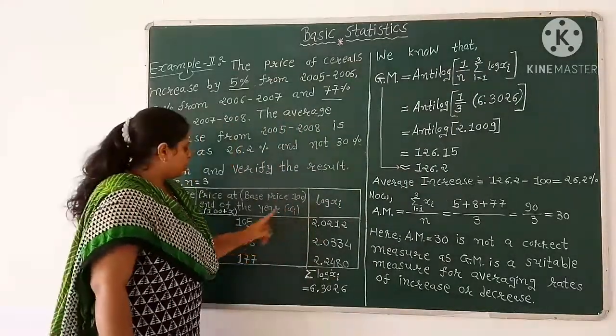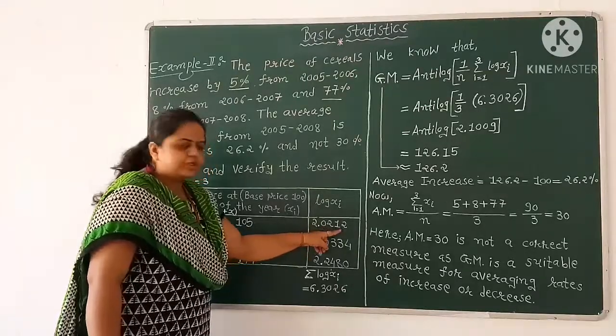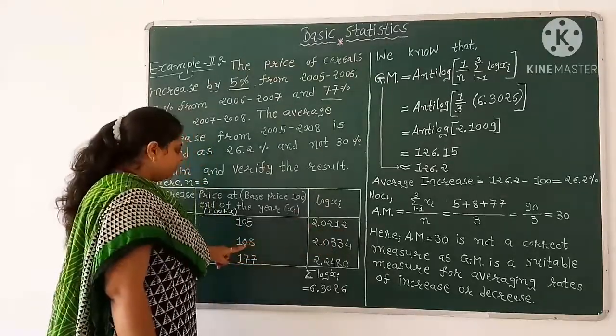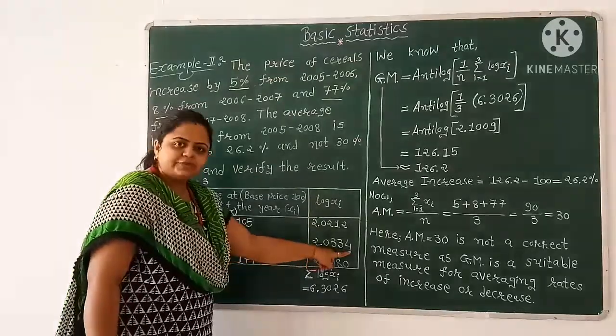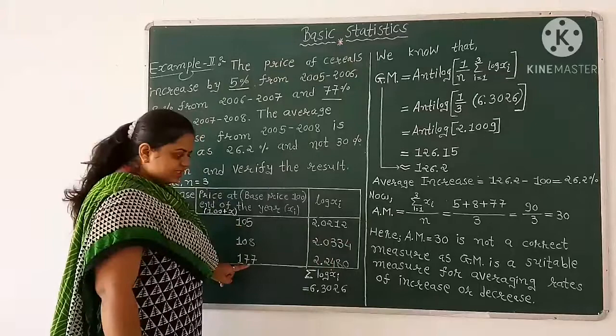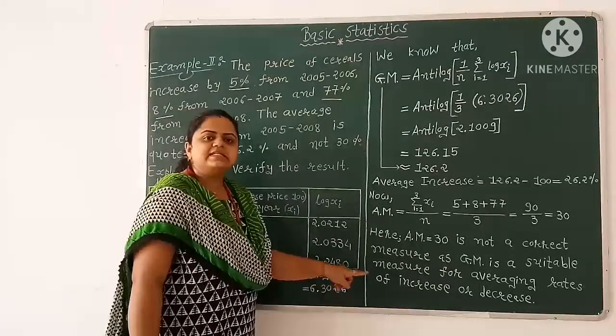Using calculator, log of 105 equals 2.0212. Log of 108 equals 2.0334. Log of 177 equals 2.2480.